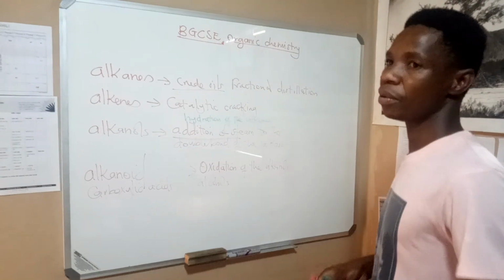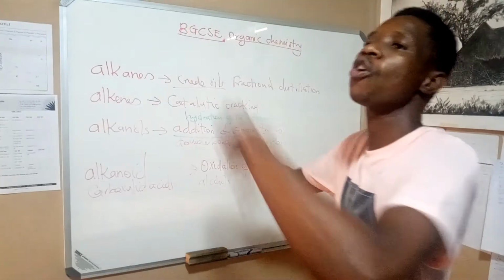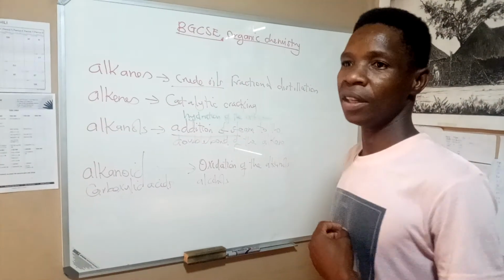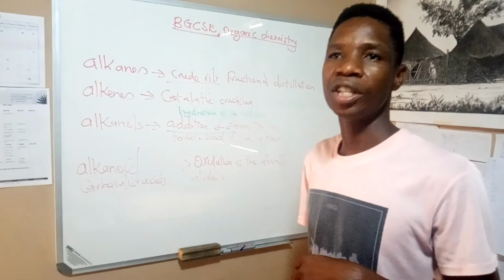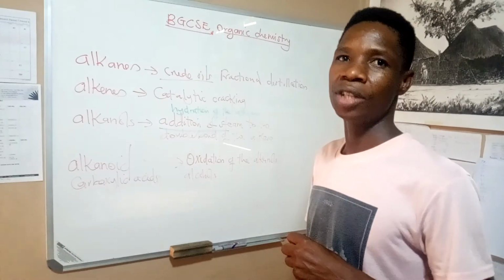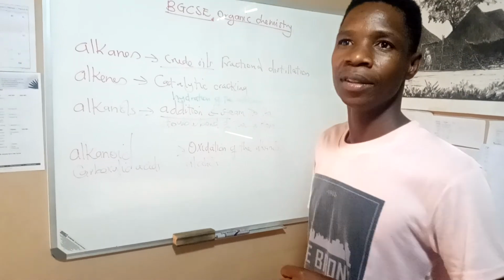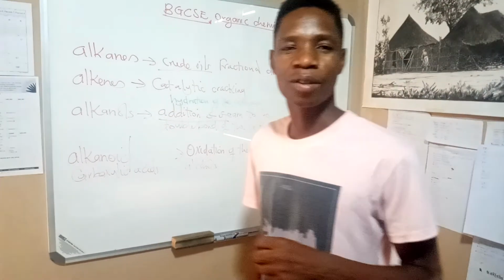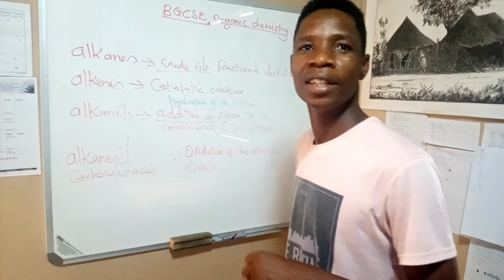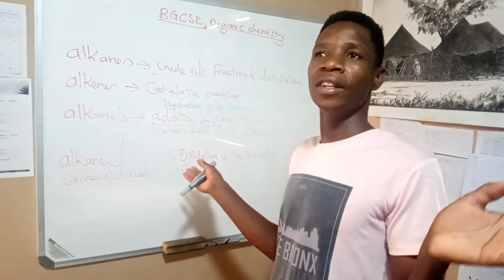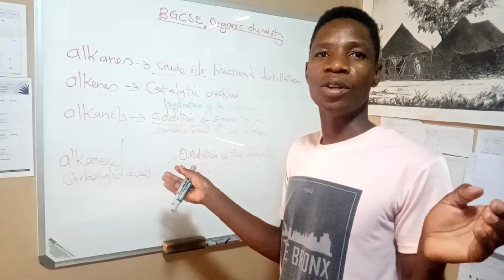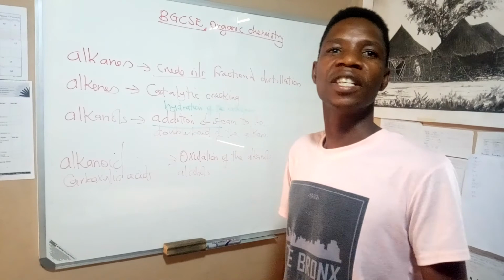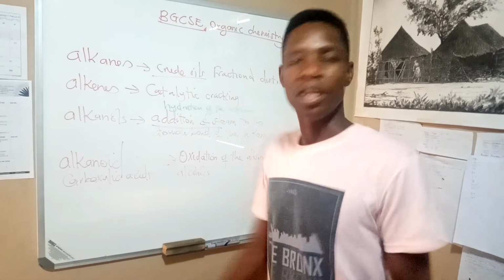If, for example, ethanol is exposed to air, that ethanol is going to change into an acid. It will become sour. If you are drinking an alcohol, for example, you drink Black Label, then you leave it open there. Now, that alcohol has ethanol inside, 5.5% ethanol in Black Label.